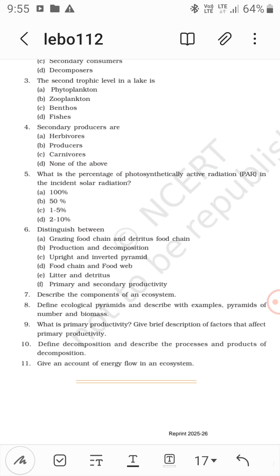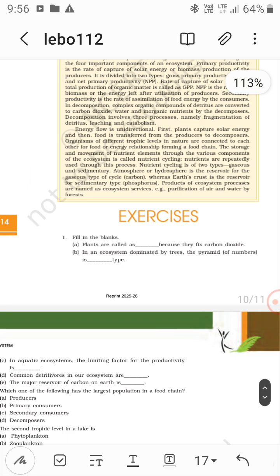Give an account of energy flow in an ecosystem. It is unidirectional. It goes decreasing on the successive trophic levels from 1 to 4. Only 10% of energy is transferred, so 90% is used by the present trophic level. So this is your exercise, and this chapter is done.